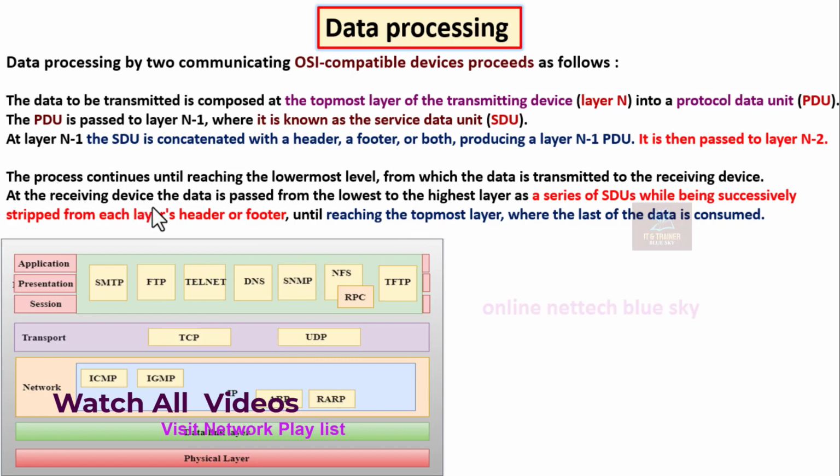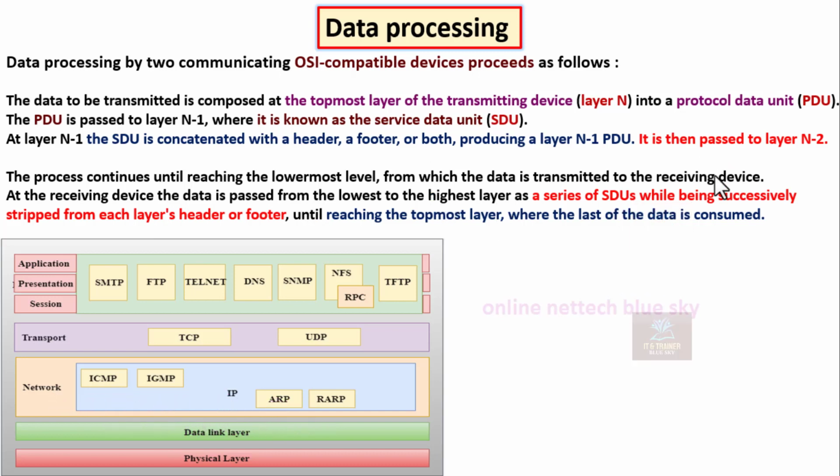At the receiving device, the data is passed from the lowest to the higher layer, while being successfully stripped of each layer's header or footer. You can see here this is a header, and this is a footer. And you can see the application layer, presentation layer, session layer, transport layer, network layer, data link layer, physical layer. Seven layers: 1, 2, 3, 4, 5, 6, 7.